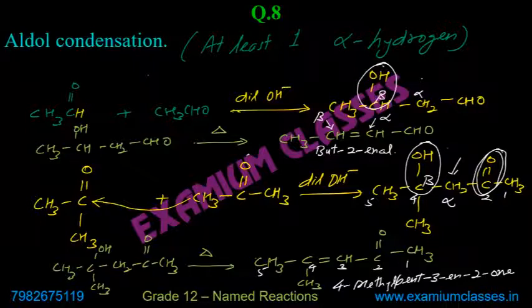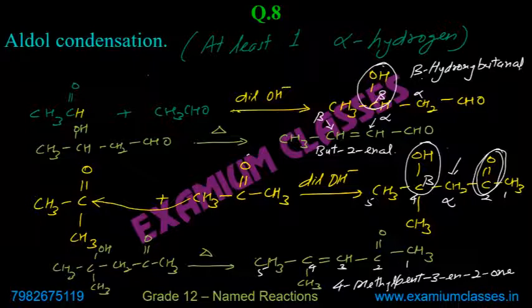So that's why if you name this one, it will be beta hydroxy. How many carbons? 4, butanol. Beta hydroxy butanol. And this one, because there is hydroxy, I had written there. So this is also hydroxy, it is beta hydroxy ketone. So the name I had already written, if you remember.